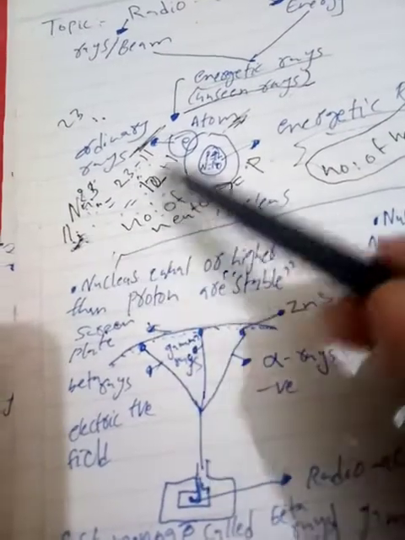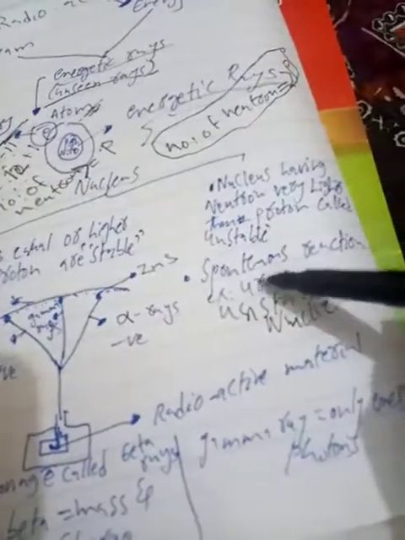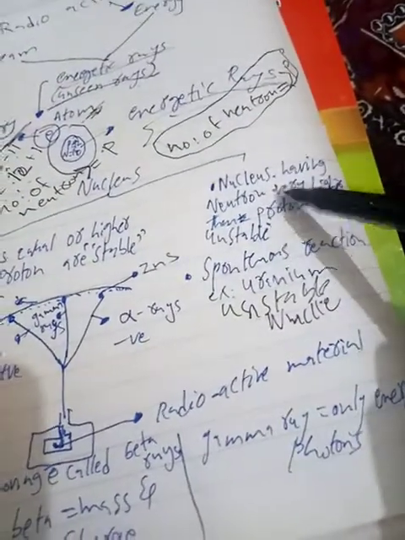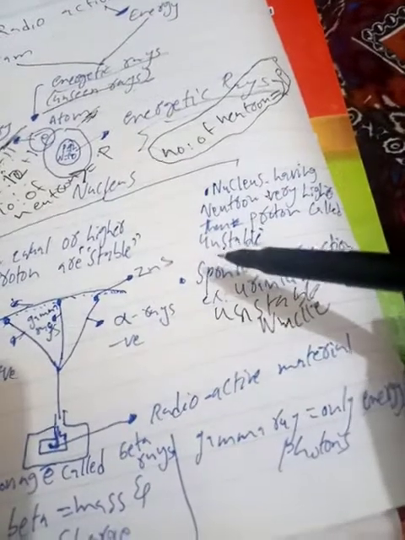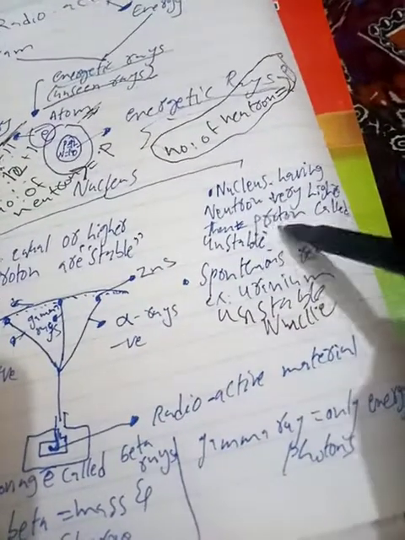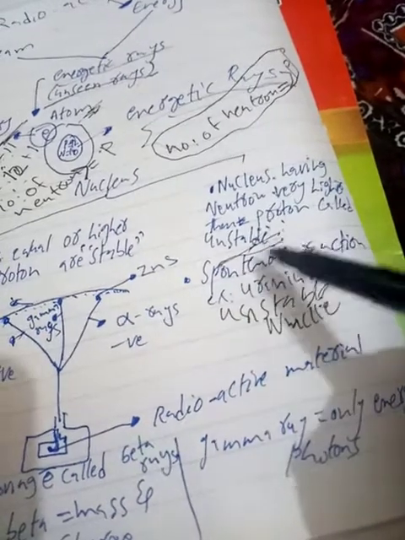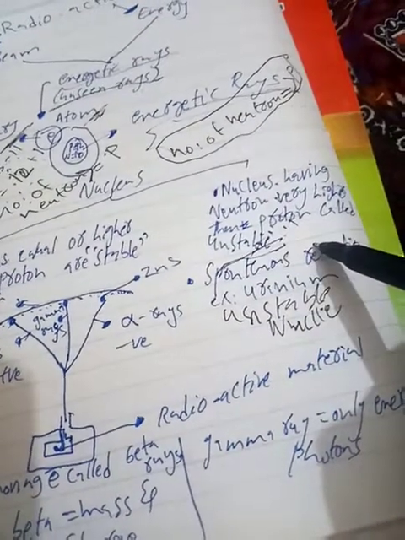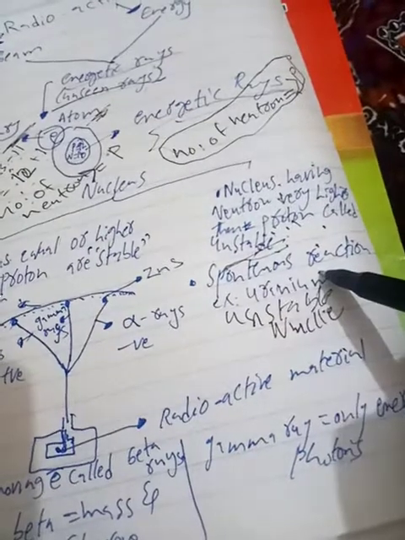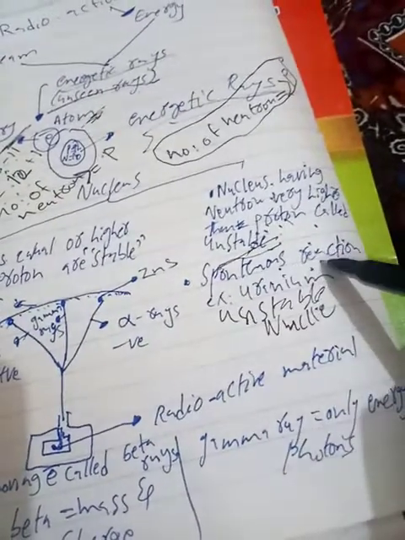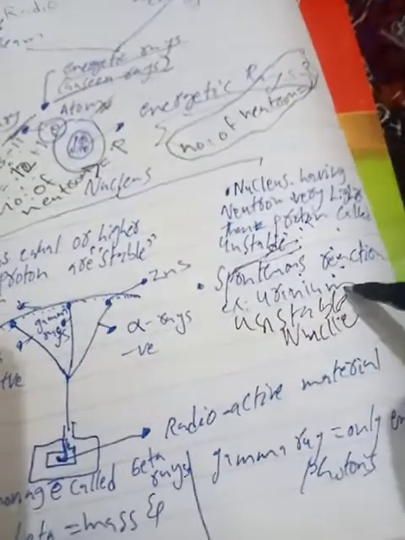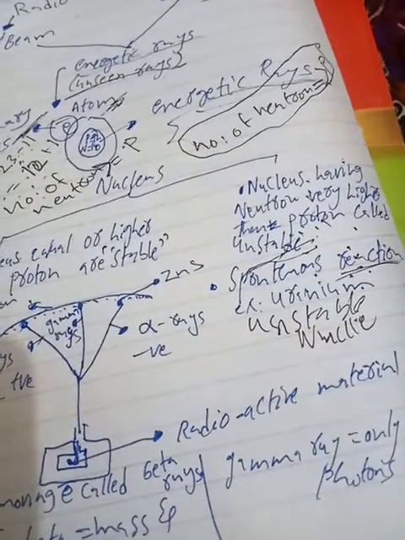Okay, now we have the other one, which is called the unstable nucleus. A nucleus having neutrons very much higher than protons is called an unstable nucleus. They undergo a spontaneous reaction. We don't need any input, and we cannot apply force.